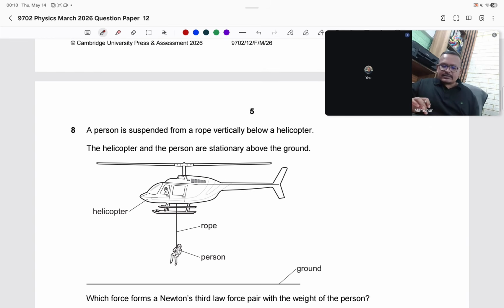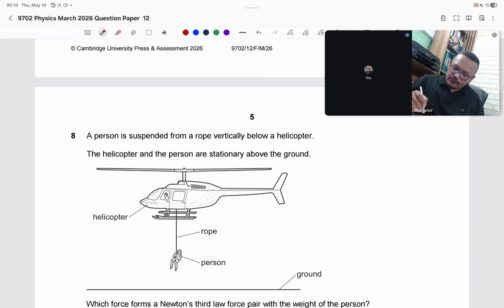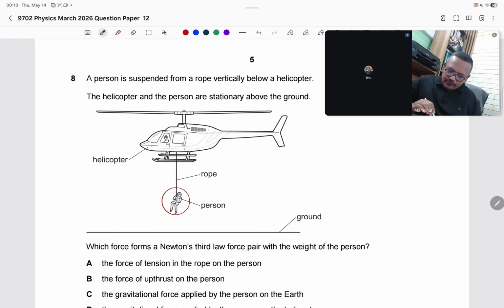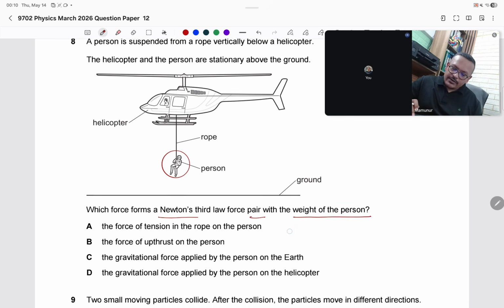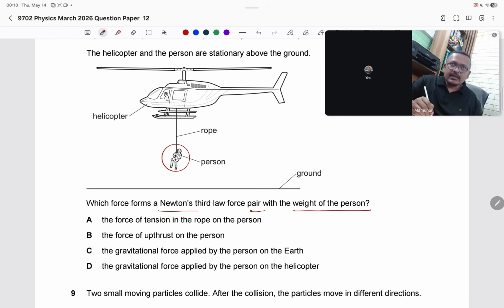Question number 8. A person is suspended from a rope vertically below a helicopter. The helicopter and the person are stationary above the ground. Which force forms a Newton's third law pair with the weight of the person? Weight means the relation between the person and the earth. If this is the earth, then the relation is between the earth and the person.